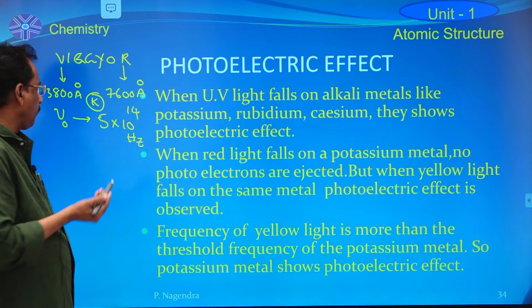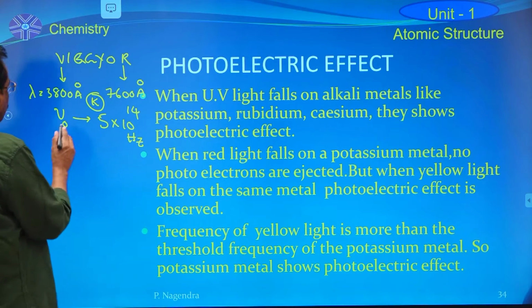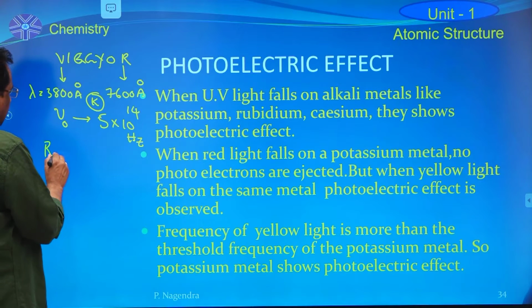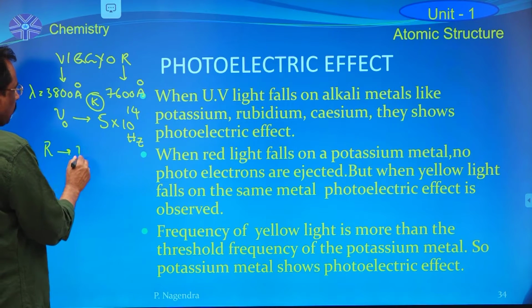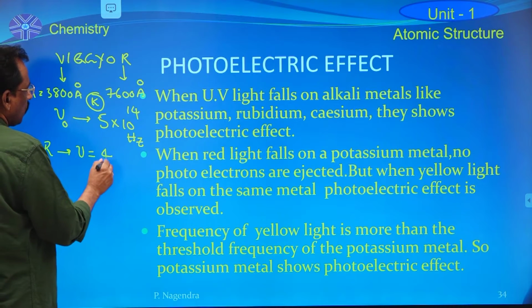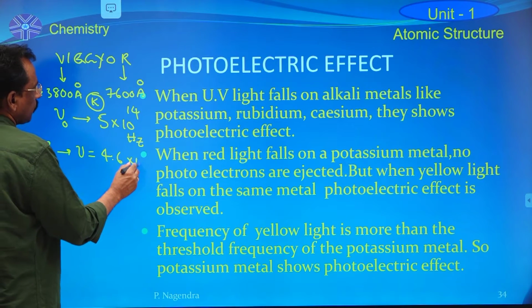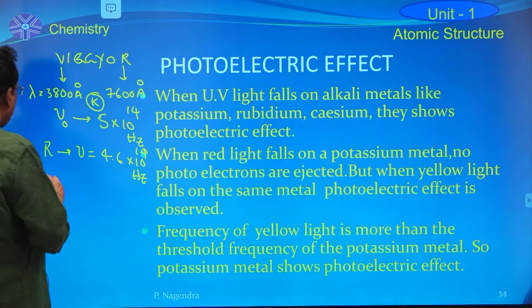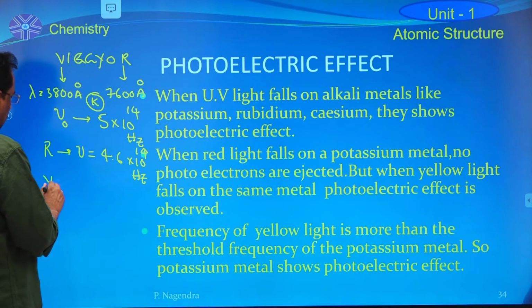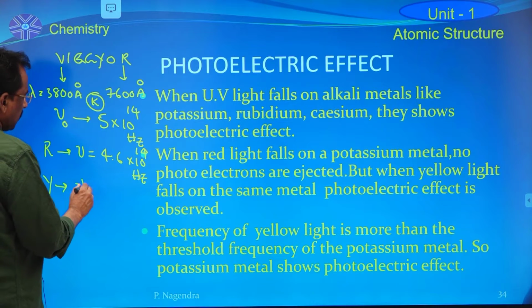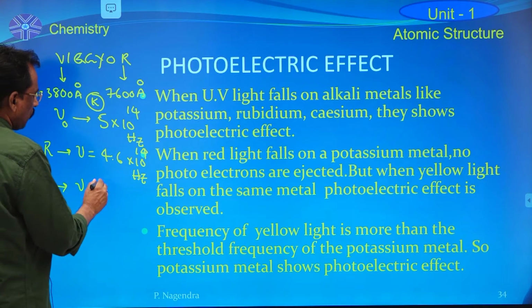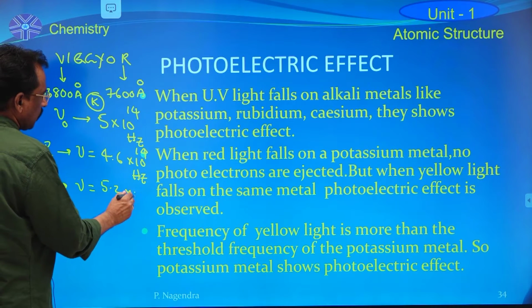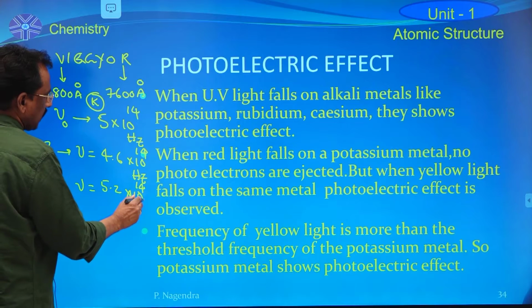At the same time, in the case of red color, the frequency is equal to 4.6 into 10 power 14 Hz. But in the case of yellow color light, the frequency is equal to 5.2 into 10 power 14 Hz.